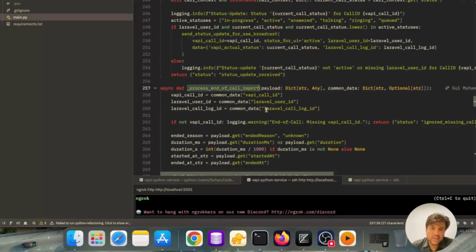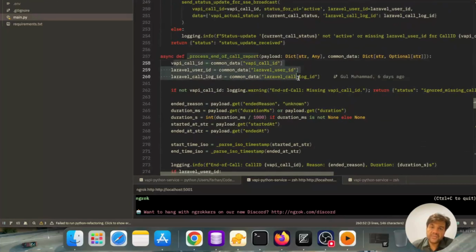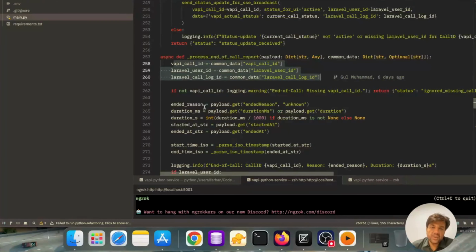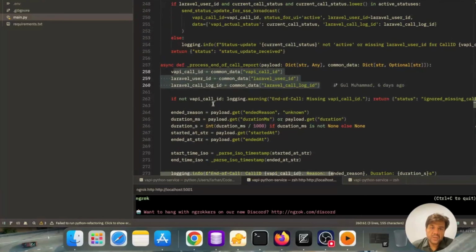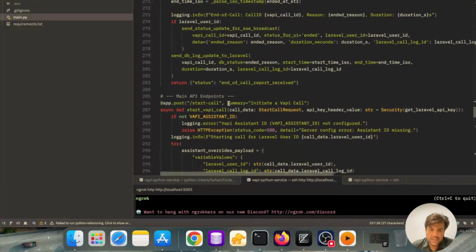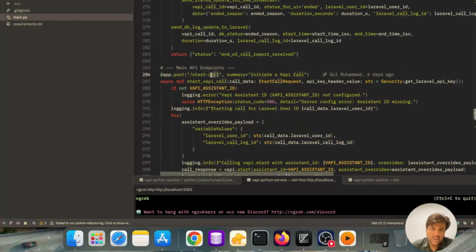And here is the end of call report. We can get different call reports from VAPI using these endpoints. These will be called that definition. Here is the start call.